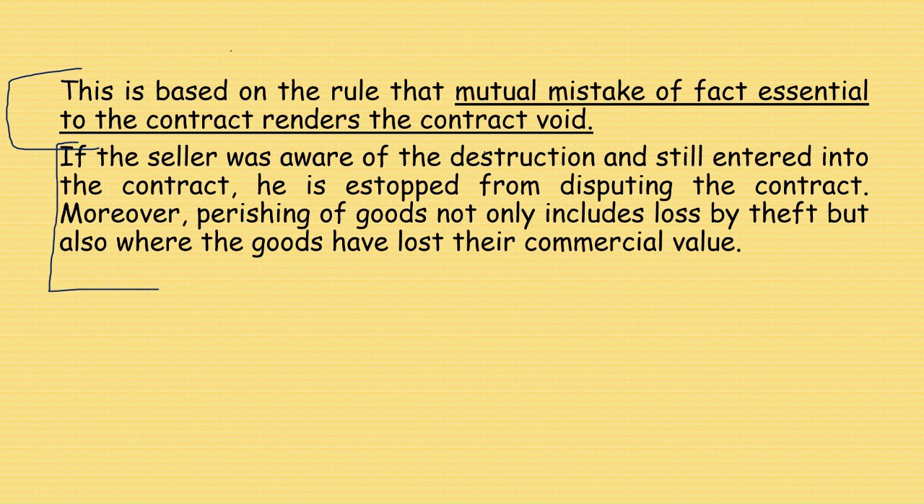If the seller was aware of the destruction and still entered into the contract, he is estopped from disputing the contract. Moreover, perishing of goods not only includes loss by theft but also where the goods have lost their commercial value.